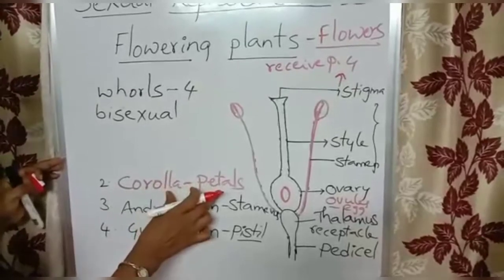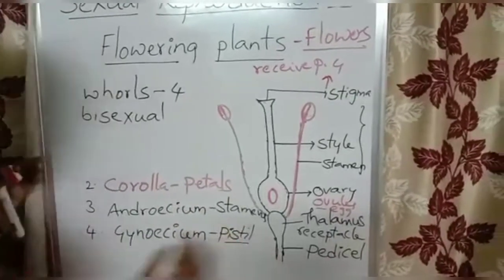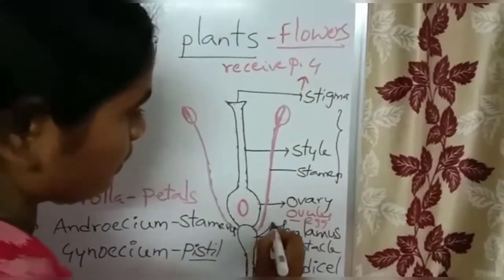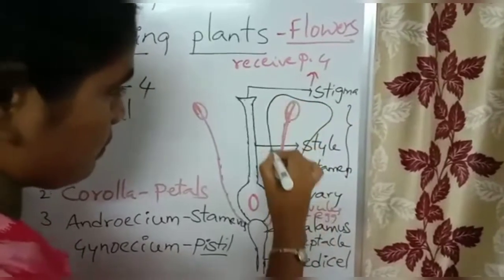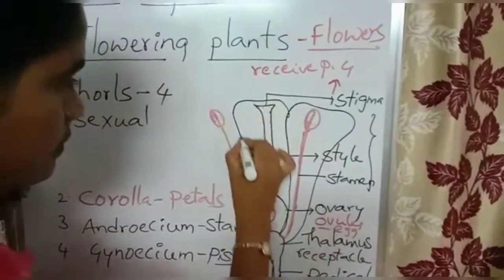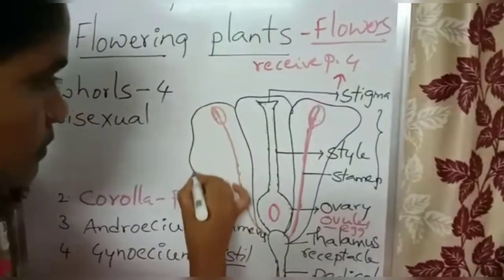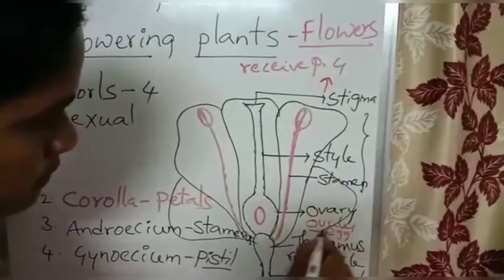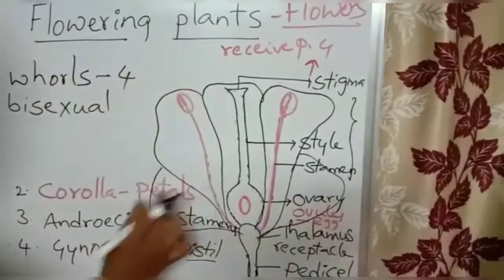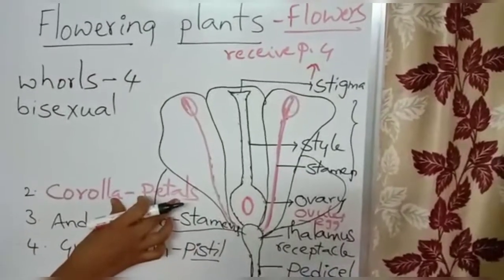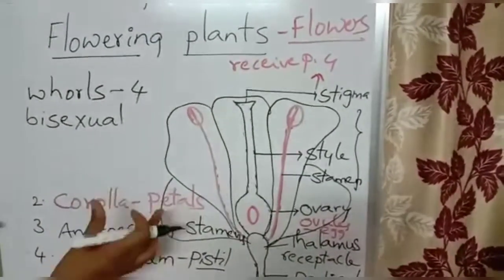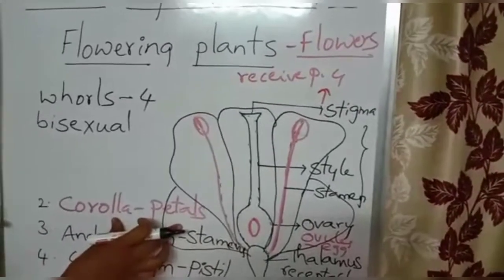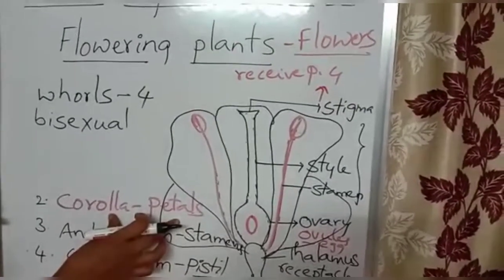So the parts of corolla are called petals, and they are light in color. In some flowers they are bright in color. And what is the main role of corolla here? They attract insects or birds, etc.